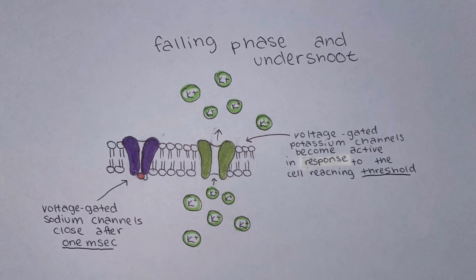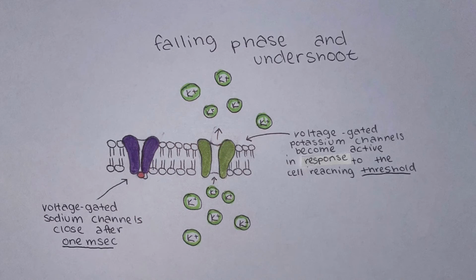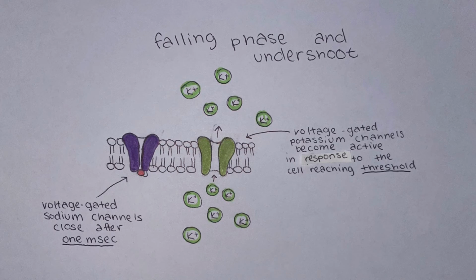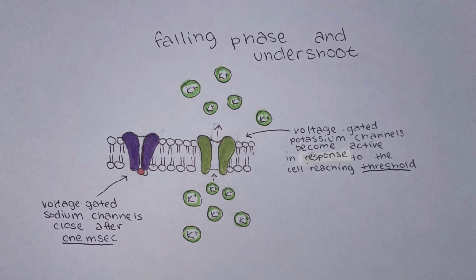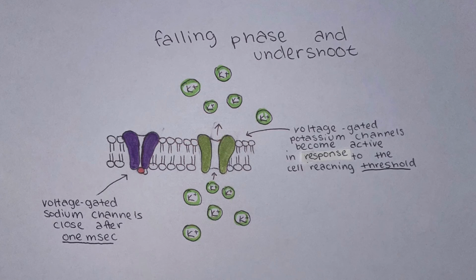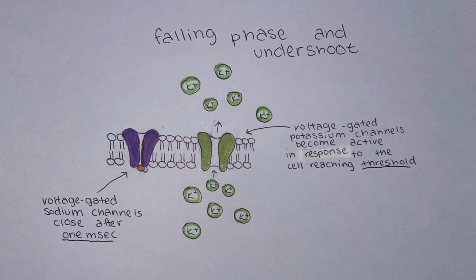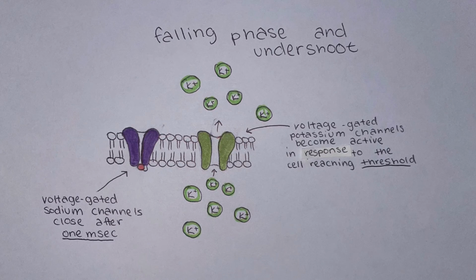The following phase of the action potential is caused by the inactivation of sodium channels and the opening of potassium channels. This allows potassium to rush out of the cell because of the electrochemical gradients, taking its positive charge out of the cell and repolarizing the membrane potential, which in turn returns the cell's membrane potential back near rest.